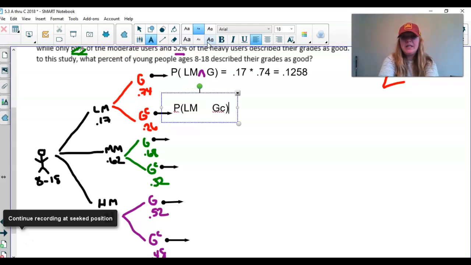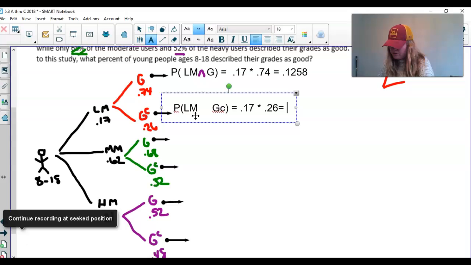So I'm just going to put GC like that if that's okay with you, so I don't waste my time trying to put it as a little exponent. If I'm a light media user and not good grades, the probability of that happening is 0.17 times 0.26. And that's equal to 0.0442.